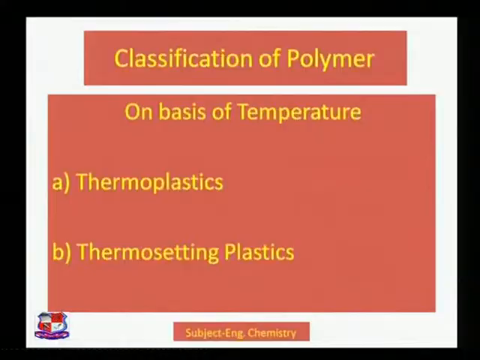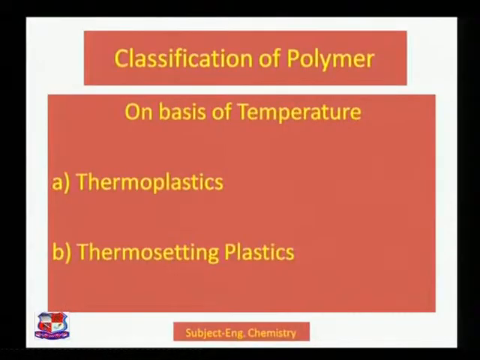Up is on the basis of temperature. Now what is this temperature basis that we are going to see? Polymers, on the basis of the operating temperatures, are classified into two categories again, that is thermoplastic and thermosetting plastic. We will be discussing each of these plastics in detail, and we can also discuss the differences simultaneously once we discuss all these things.